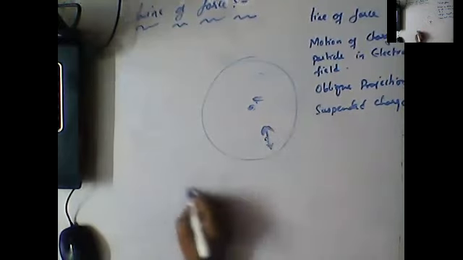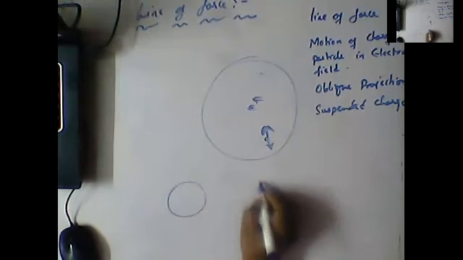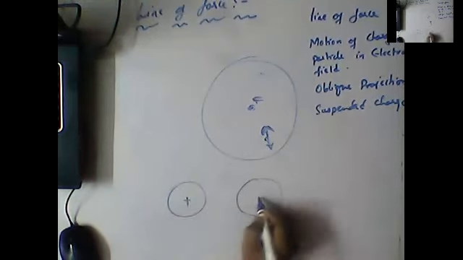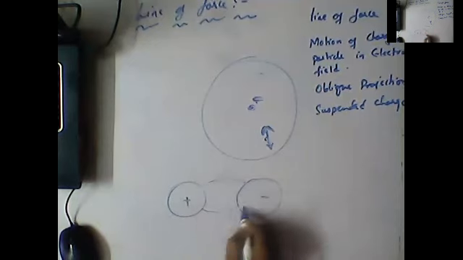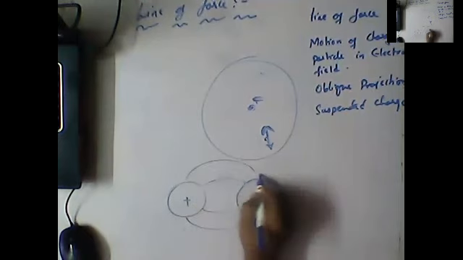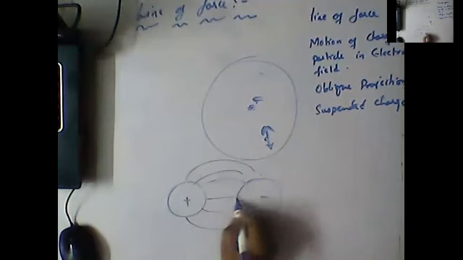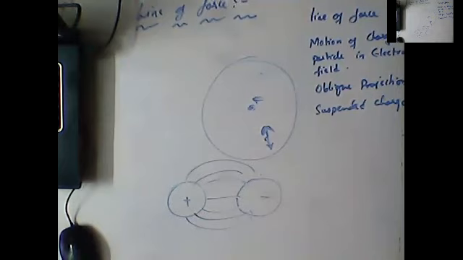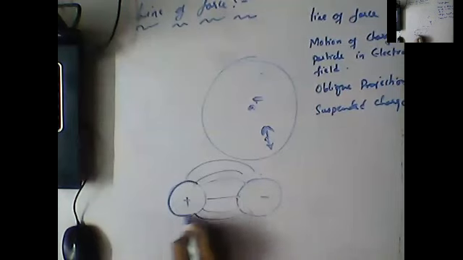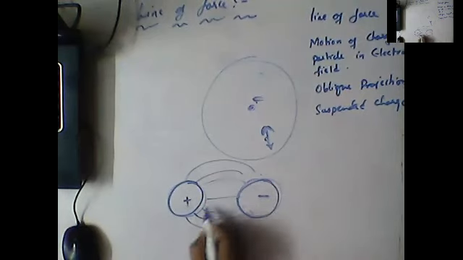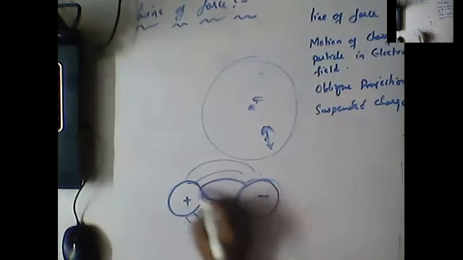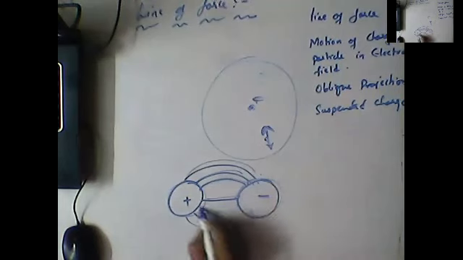For example, take 2 charges like this. This is positive and this is negative. The lines of force will move like this. So this is the positive charge and this is the negative charge, and due to this, the line of force will start moving like this.